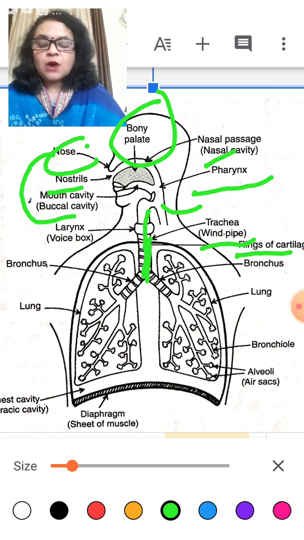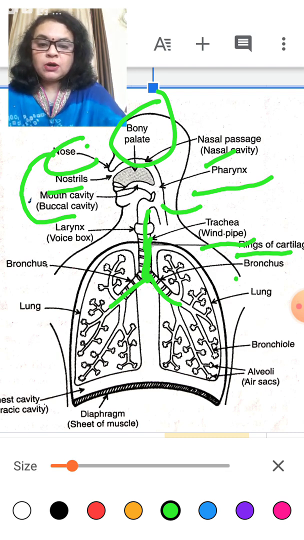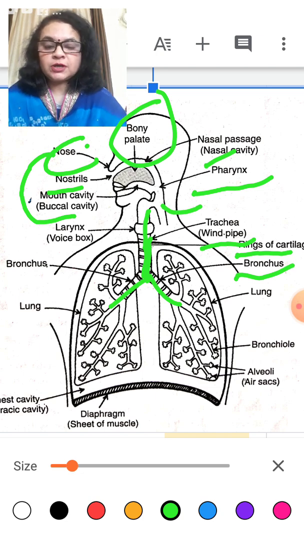Now this trachea divides into two branches. These two branches are known as bronchi, or bronchus. What are they called? Bronchi or bronchus. Clear?